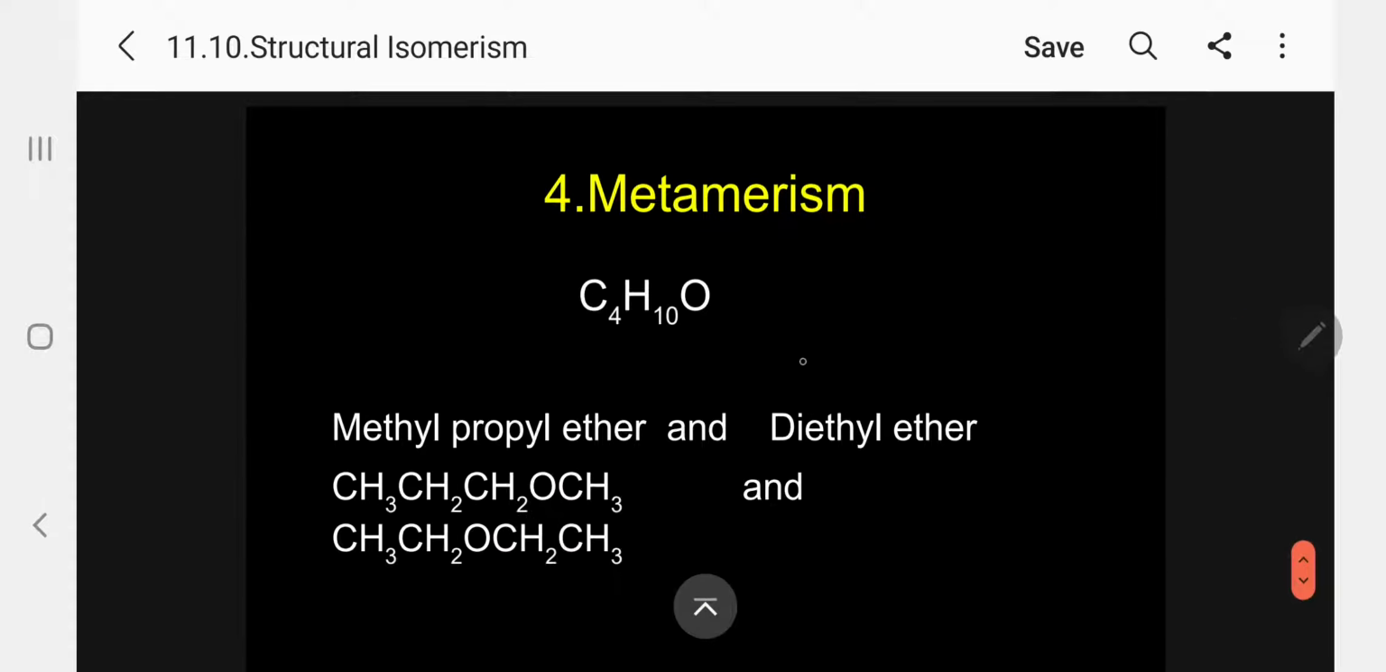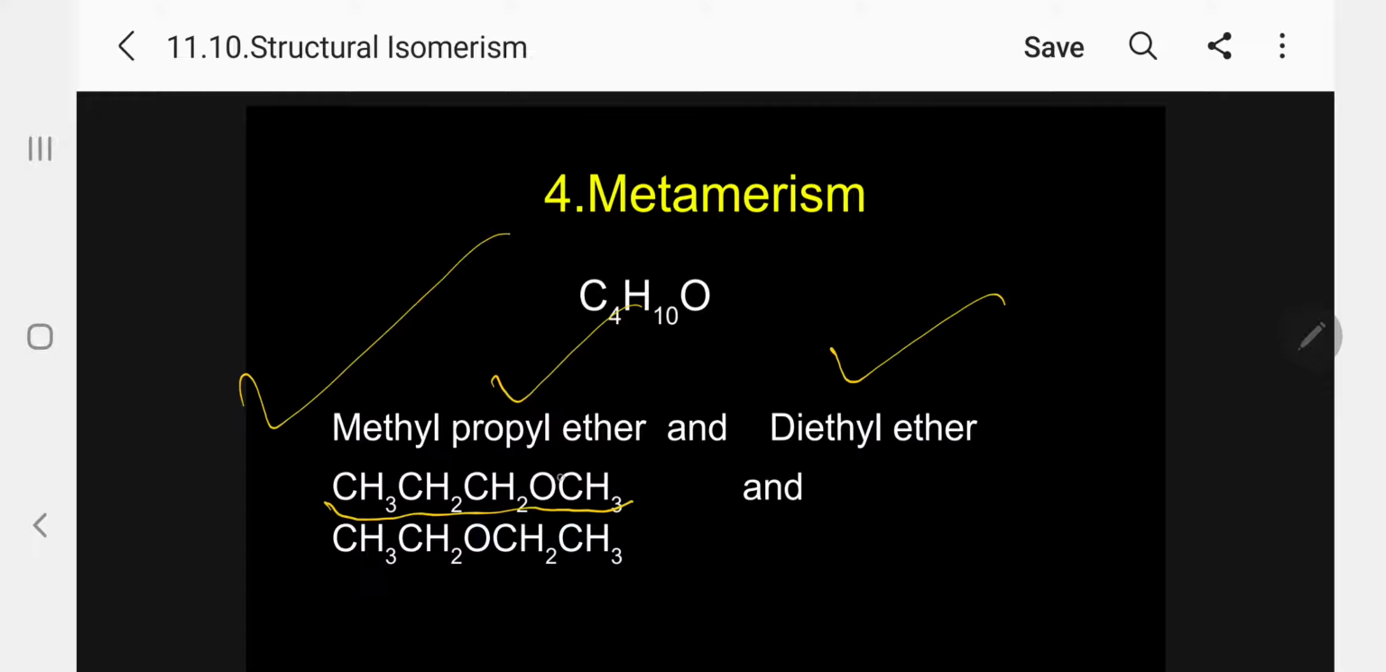Let me now give an example for metamerism. Normally all books give ether examples: methyl propyl ether and diethyl ether. These are the common names. So this is methyl propyl ether, and this is diethyl ether. If you want the IUPAC names, kindly follow. This is 1, 2, 3: 1-methoxypropane. This is 1-ethoxyethane. First one, 1-methoxypropane.